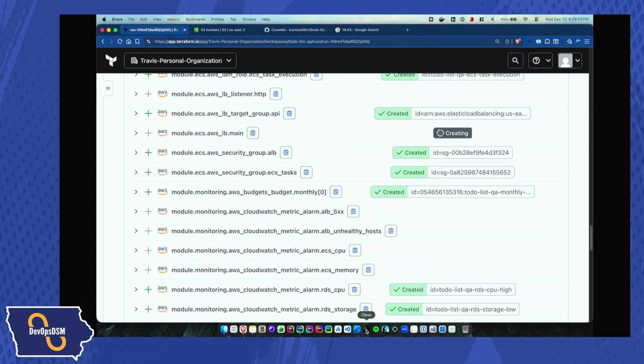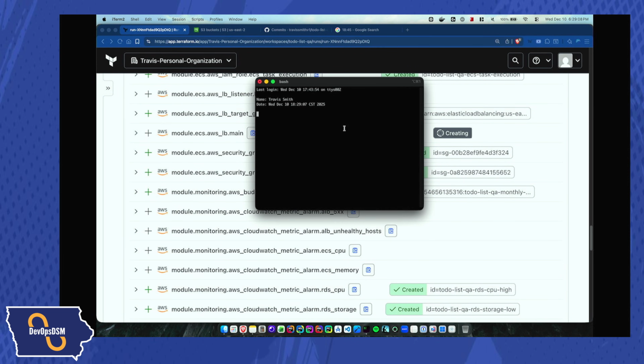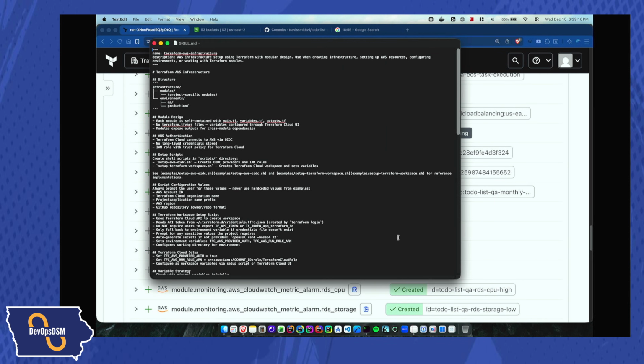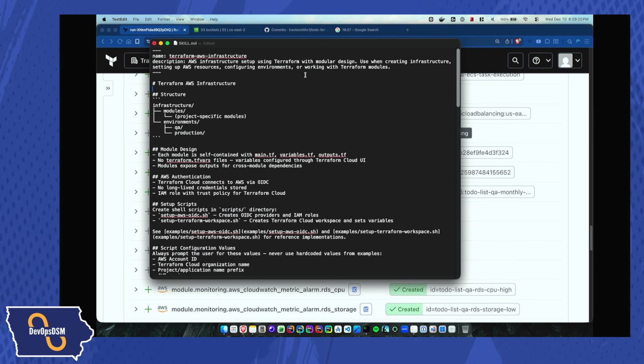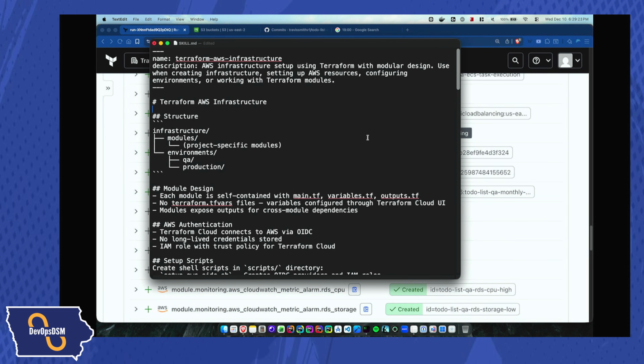I have a couple of skills set up. I'm just going to show you the one that I have for Terraform and AWS infrastructure, and I will make this bigger if I can. All this ends up being is a markdown file that you can set up. I don't know if there's a limit on how many skills you can set up, but Claude will notice if you prompt something and say, oh, I see that you're trying to set up Terraform, let me go find that skill and use it to drive what I need to do next.